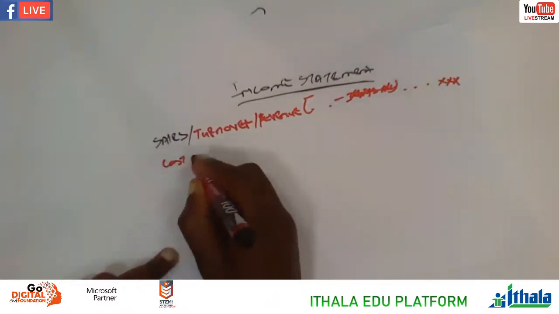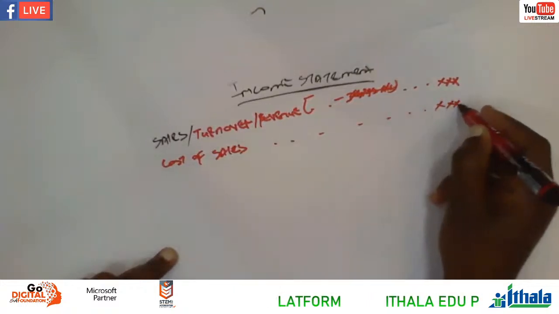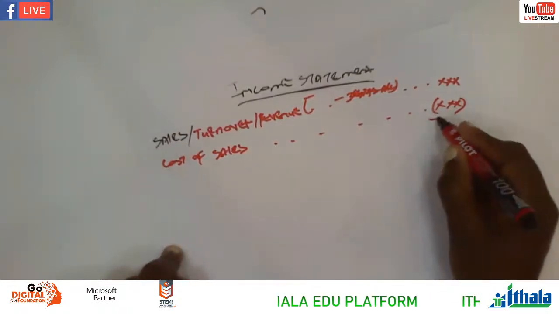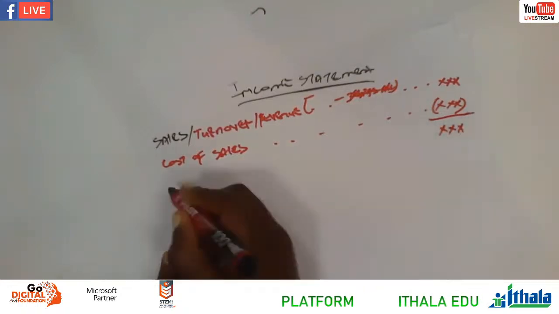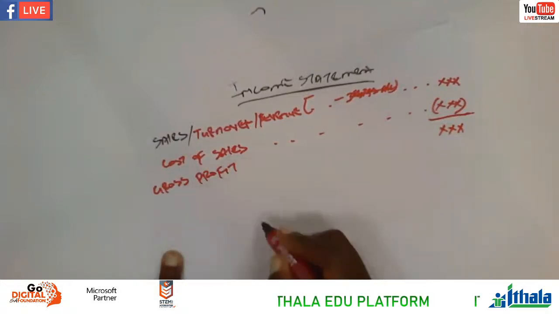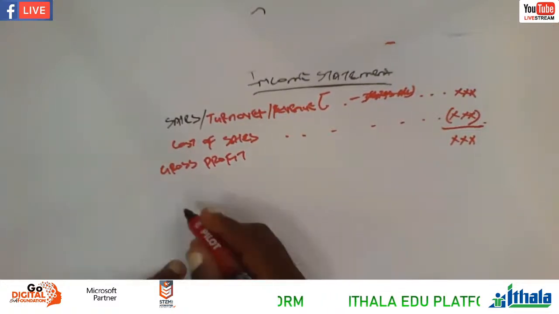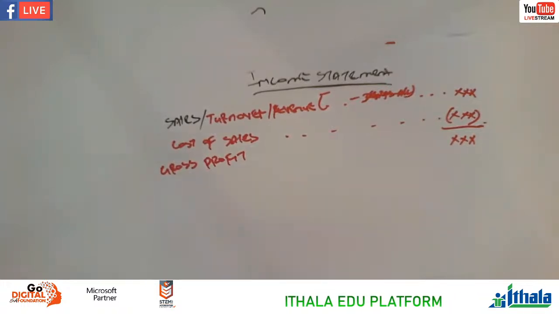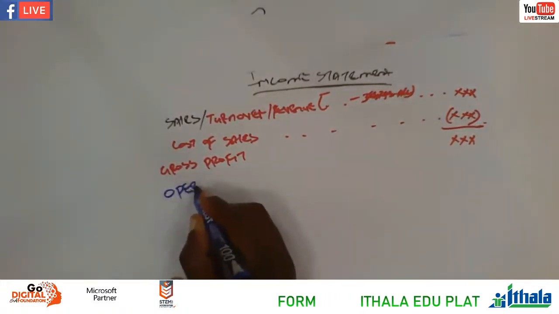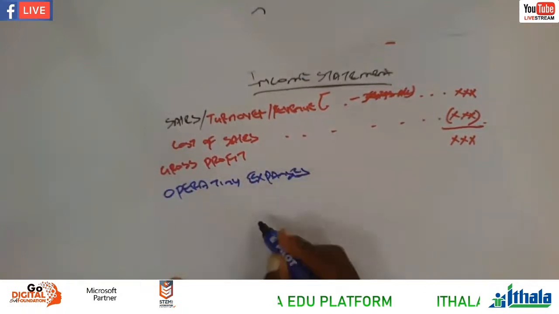Then we have cost of sales. Remember, cost of sales is an expense, we always less it. We get a gross profit. So we're saying sales less cost of sales is equal to a gross profit. And then we're having what now? Operating expenses.